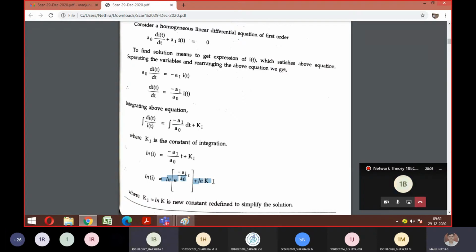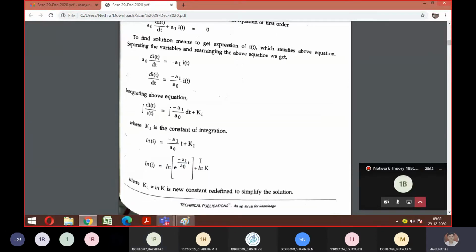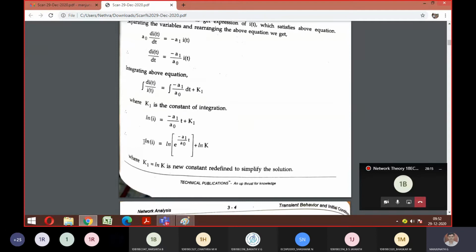How did you get ln and the exponential term there? By taking ln on both sides. Taking ln on both sides, the constant is separate and this is separate. You're just taking ln on both sides, right? After that you can see here, your K1 is nothing but your ln K. So K1 is nothing but your ln of K.